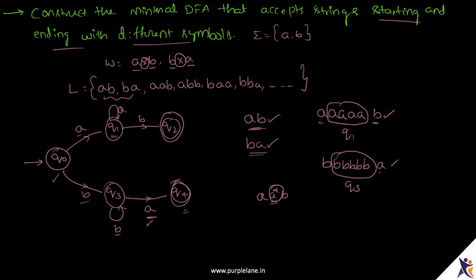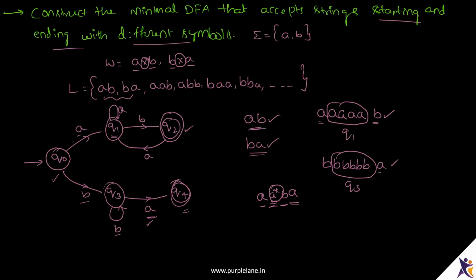We reached Q2 by seeing an A followed by any number of A's followed by B. So what if I see an A here? If I see an A at Q2, we go to Q1 over A because we can see one B and go to the final state and accept that string.